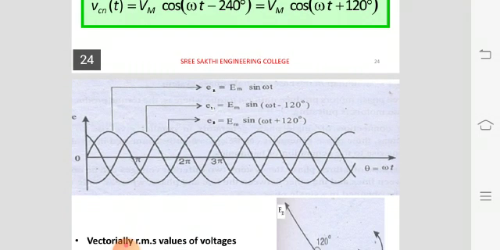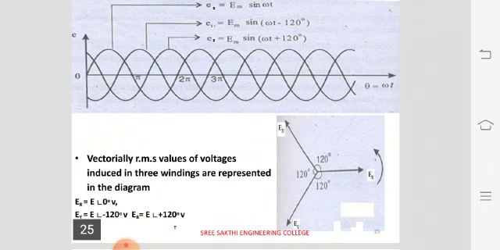So you can see the sine waves: ER is equal to EM sin omega t, and for the second phase, EY is EM sin of omega t minus 120 degrees, and EB is EM sin of omega t plus 120. R represents the red wire, Y represents the voltage in the yellow wire, and B represents the EMF induced in the blue wire. So you can see they are 120 degrees apart in each cycle of the wave.